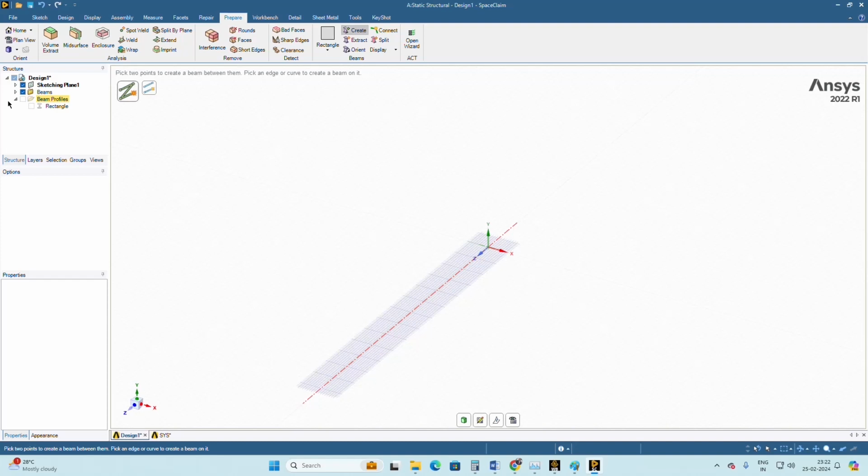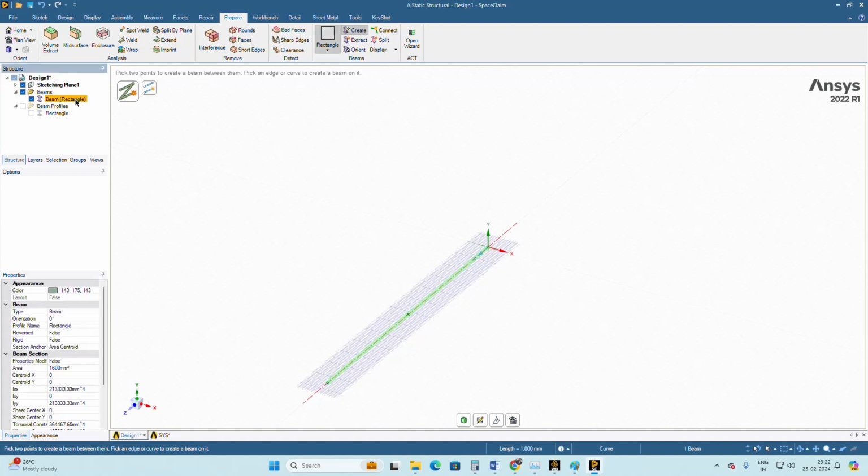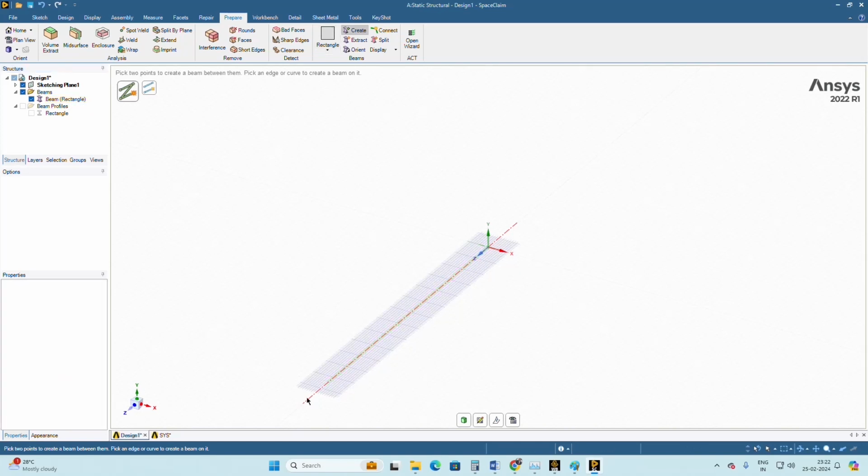You can see in the tree itself one beam will be created, and for that beam the rectangle cross section is assigned. So we need a beam length of 1000 mm, and we have the cross section of a rectangle, so the beam is created now. For geometry we created the one dimensional geometry, and we assigned the cross section also in the Ansys SpaceClaim itself.